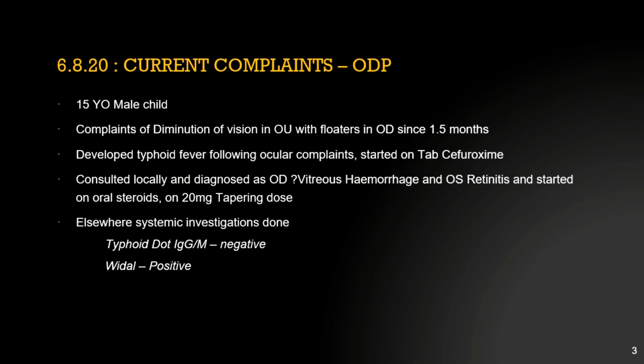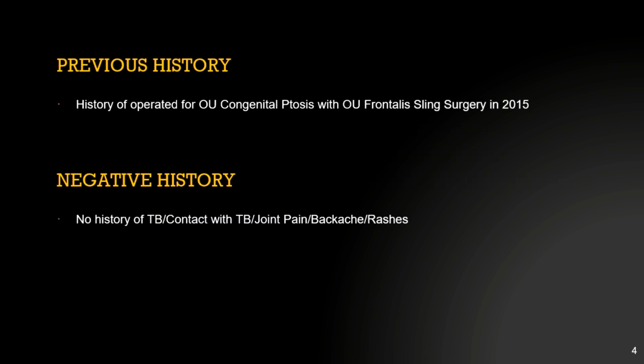Systemic investigation for typhoid IgM, IgG were done, which were negative, but viral was positive. Previous history: he had been operated for both eye congenital ptosis with frontalis sling surgery, like 5 years back, and he had a negative history of any TB, contact with any TB, joint pain, rashes, or back pain.